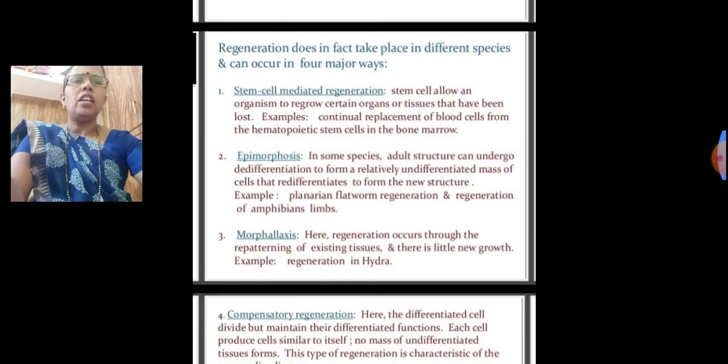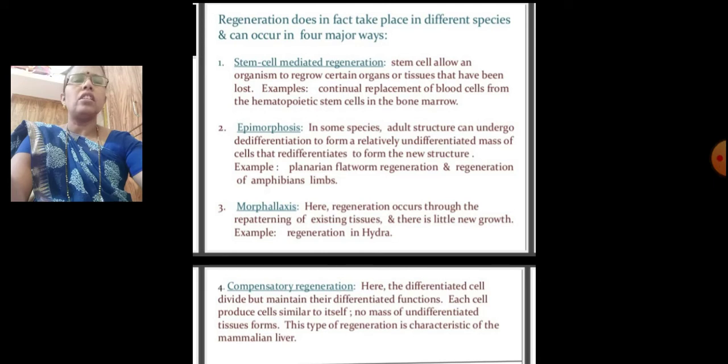Second is epimorphosis. In some species, adult structures can undergo dedifferentiation to form a relatively undifferentiated mass of cells that redifferentiate to form the new structure. For example, planarian flatworm regeneration and regeneration of amphibian limbs.